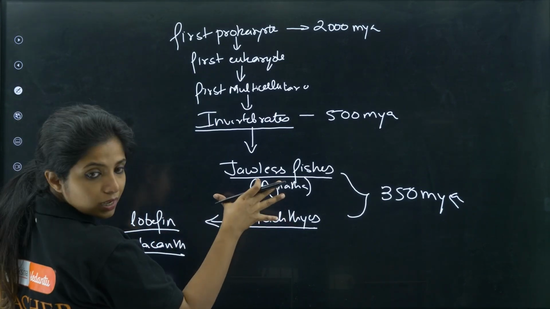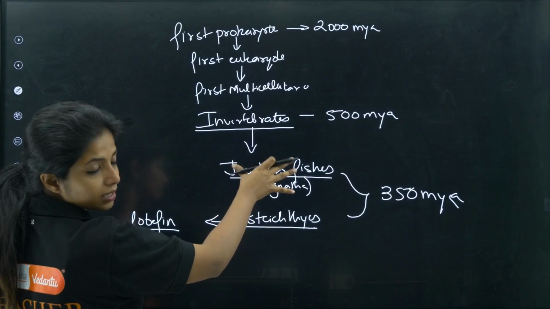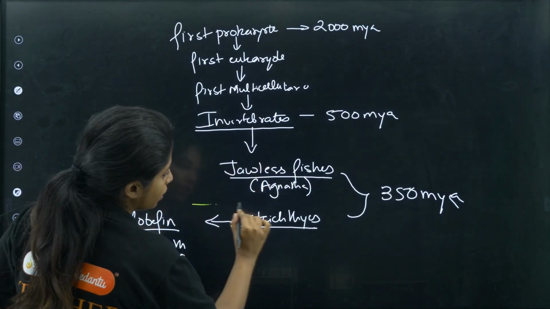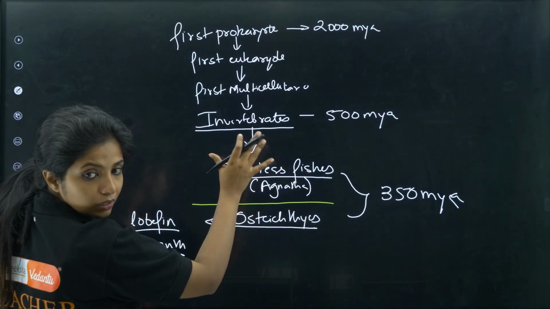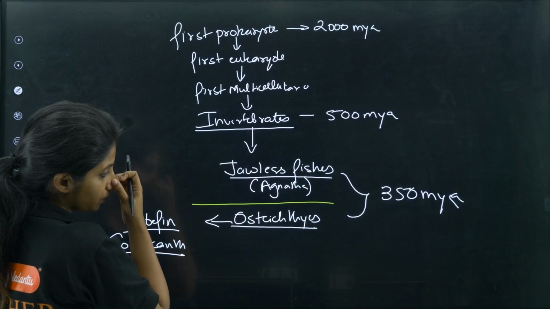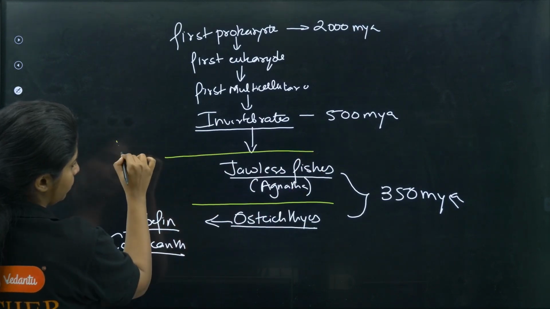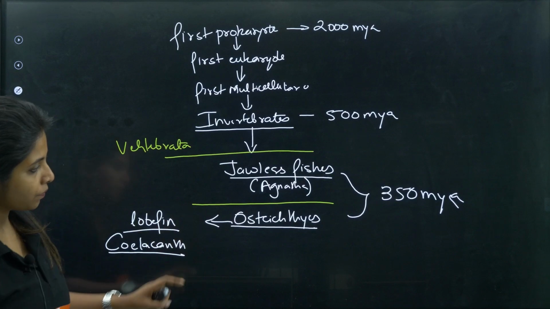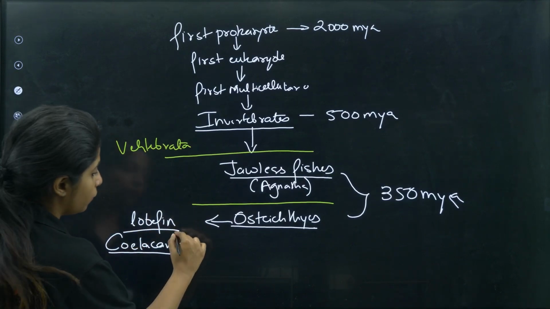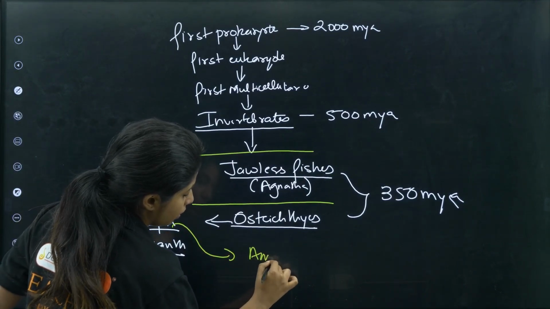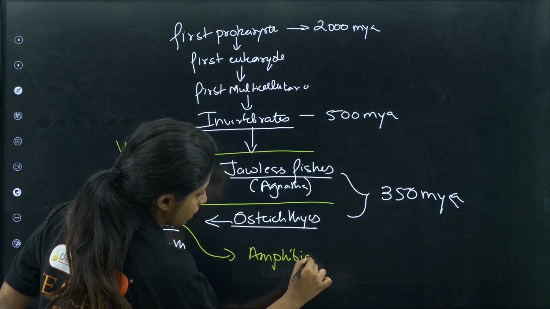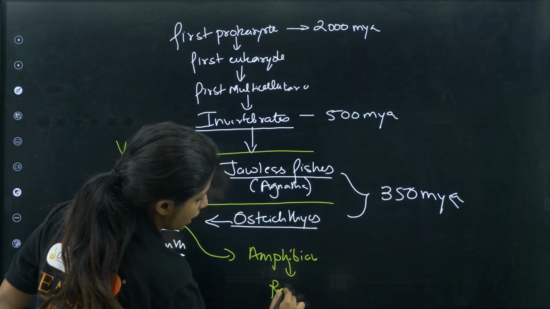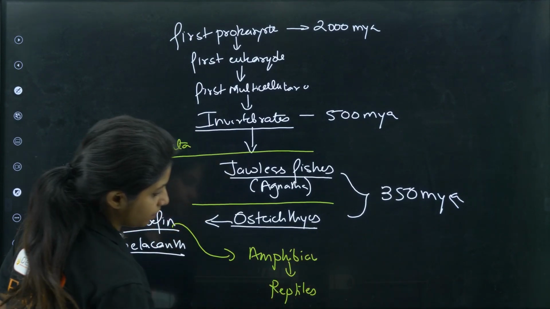Okay, so this was the Pisces, the fishes. This is Agnatha, and from here on we are talking about Gnathostomata. From here until here we are talking about Agnatha, and from here we started off with vertebrata. Now you have Osteichthyes, lobefin. From lobefin basically you get amphibians, and from amphibians you had reptiles, my dear children.